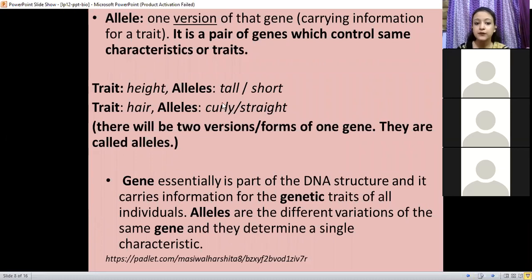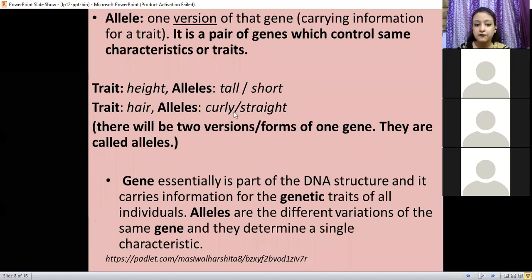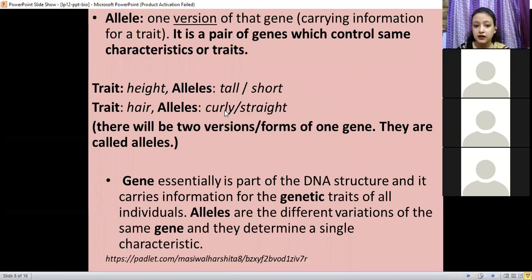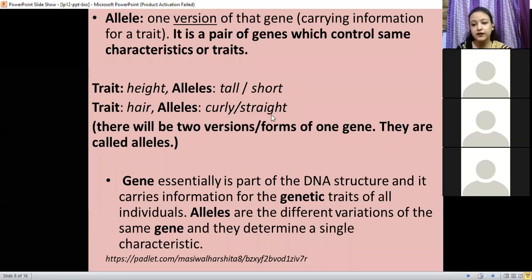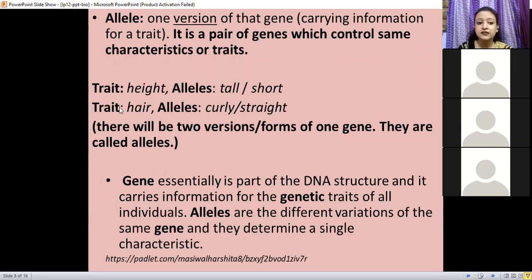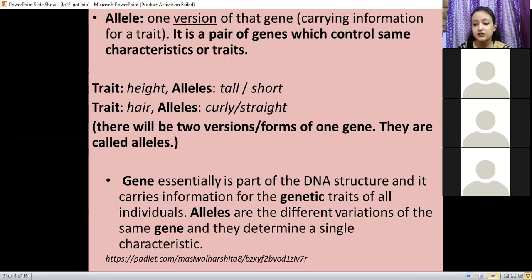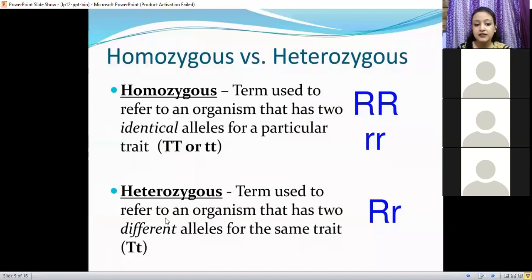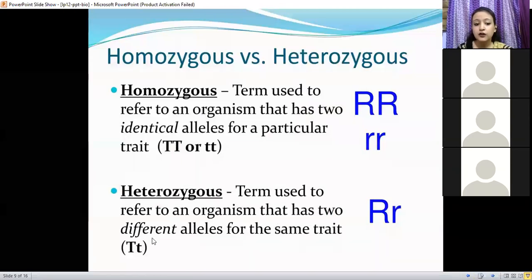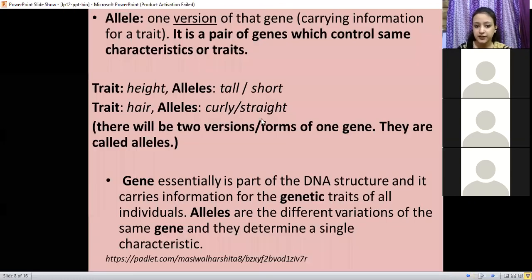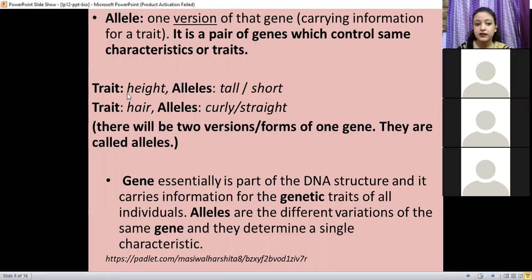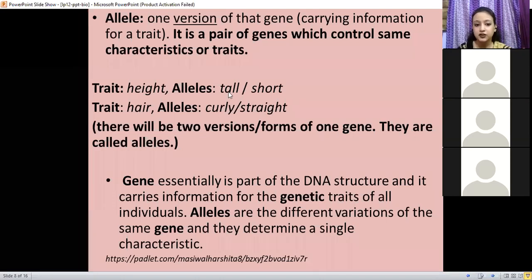Okay, students? Here for one trait, different alleles are present, curly and straight. Are they same or different? Curly and straight, these are different. Yes, so these are examples of heterozygous organisms, organisms in which there are two different alleles for the same trait. It is heterozygous.